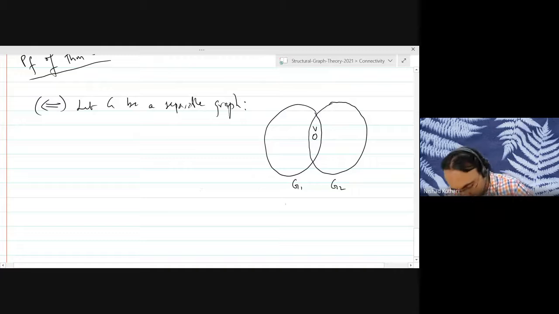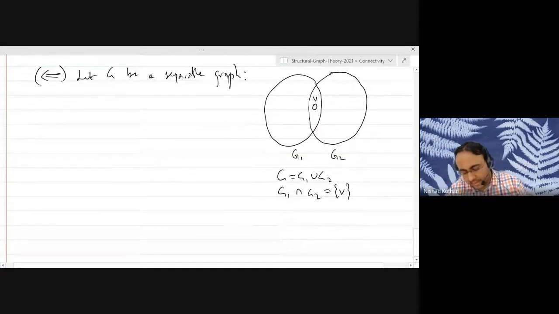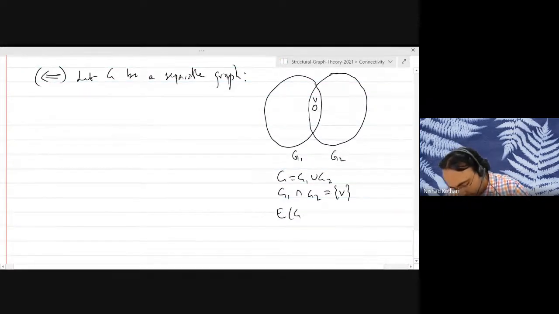So G is G1 union G2, and G1 intersection G2 is exactly the vertex V. There are no common edges. You take all the common vertices and edges, and there is only one vertex in their intersection. And each Gi has at least one edge.